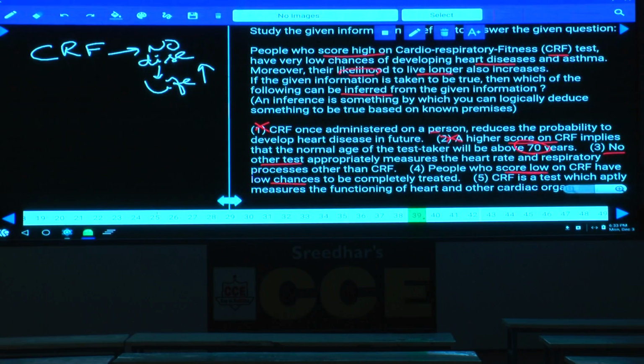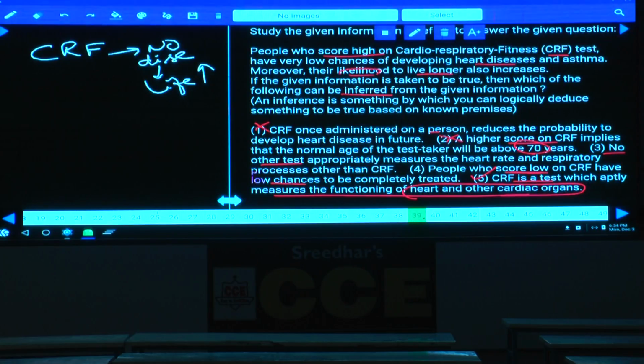Then the fifth one: CRF is a test which measures the functioning of the heart and other cardiac organs. Whether we can definitely conclude this or not. In the statement it is clearly specified that if one is good at CRF, they won't get heart diseases. Why will they not get heart disease? Because with the help of CRF we can measure the heart and cardiac organs very perfectly, isn't it? Hence, what is your answer here? 5 is the answer. Done with this?